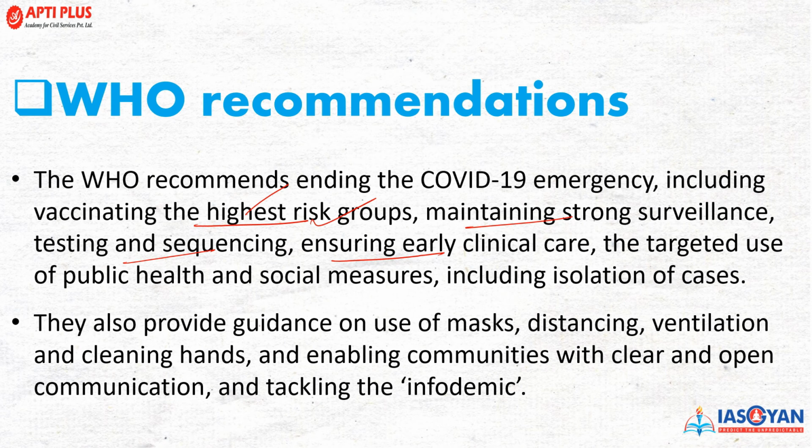And the targeted use of public health and social measures, including the isolation of cases. These are the things recommended by WHO to ensure that the infection level does not rise further. It also provides guidance on the use of masks, distancing, ventilation, cleaning hands, enabling communities with clean and open communications, tackling the infodemic, right?